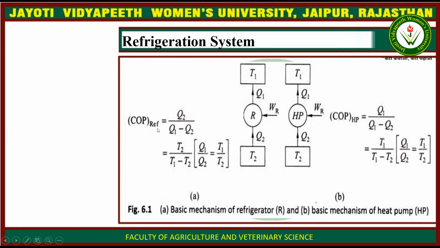The COP, coefficient of performance, is Q2 by (Q1 minus Q2), which is equal to T2 by (T1 minus T2). Q1 by Q2 is equal to T1 by T2. And that is the coefficient of performance for the heat pump: similarly, Q1 by (Q1 minus Q2), and this is the relation between the coefficients of performance.